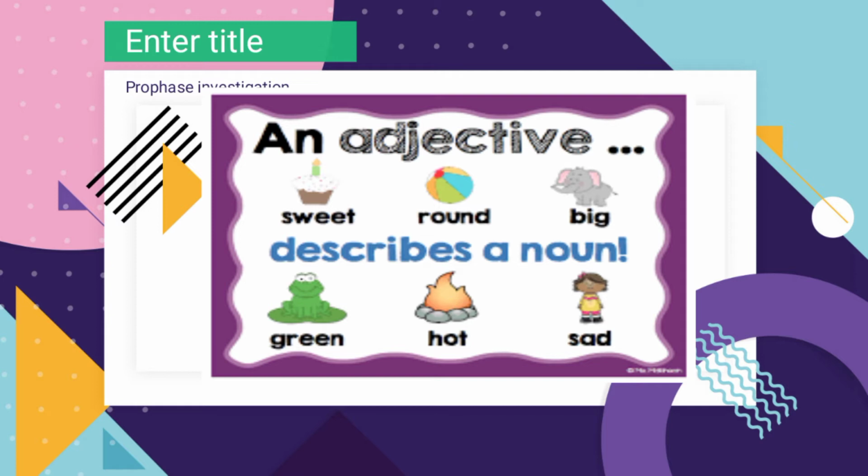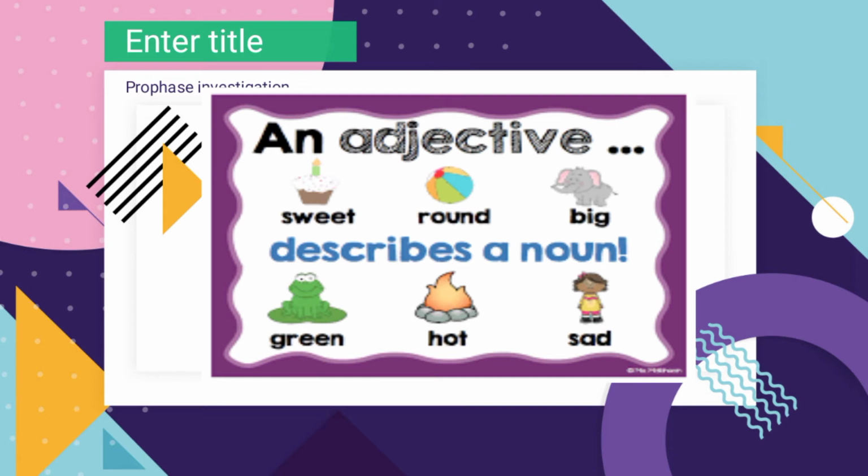Big elephant. Frog. Green frog. Fire. Hot. Child, sad. So you have seen that we have some noun words and we have used some words to describe them more. And these words are adjectives.